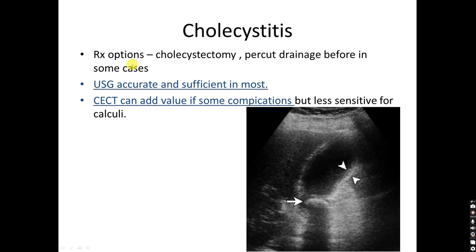Cholecystitis: the patient will present with acute abdominal pain and tenderness in the right hypochondriac region. USG will be accurate and sufficient in most of the patients. This is an ultrasound image showing a gallbladder calculus impacted in the neck. It shows wall thickening, and adjacent inflamed fat will be there. There will be sonographic Murphy's tenderness in that region. CT can give some answers like complications, perforated and gangrenous cholecystitis.